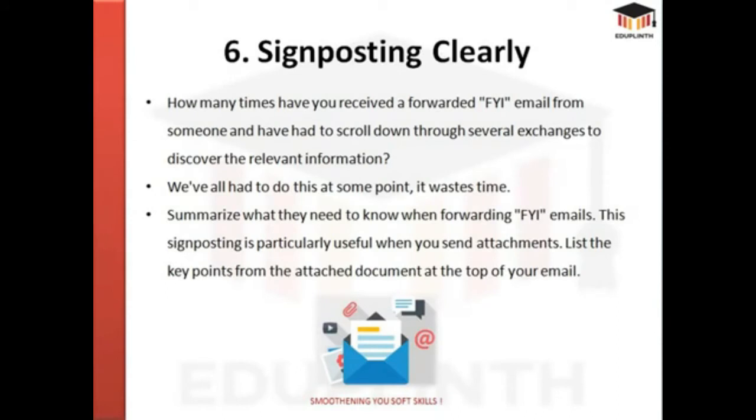Number 6 is signposting clearly. How many times have you received a forwarded FYI email from someone and have had to scroll down through several exchanges to discover the actual relevant information? We've all had to do this at some point. It wastes time, we know that. Summarize what they need to know when forwarding FYI emails. This signposting is particularly useful when you send attachments. List the key points from the attachment document at the top of your email.